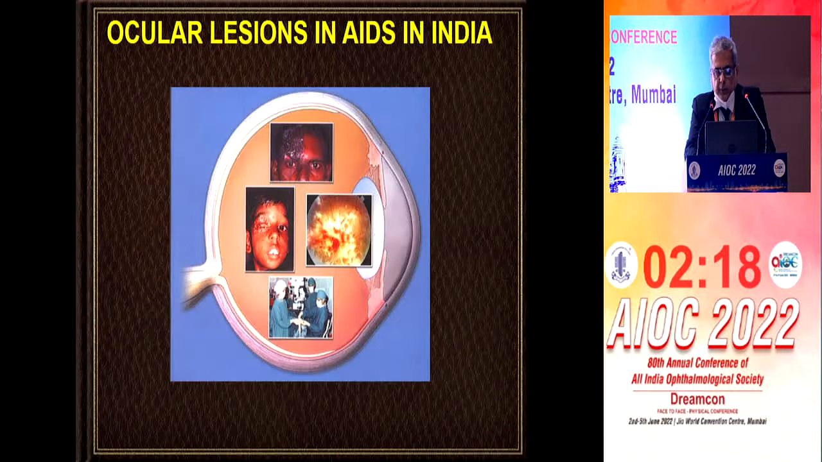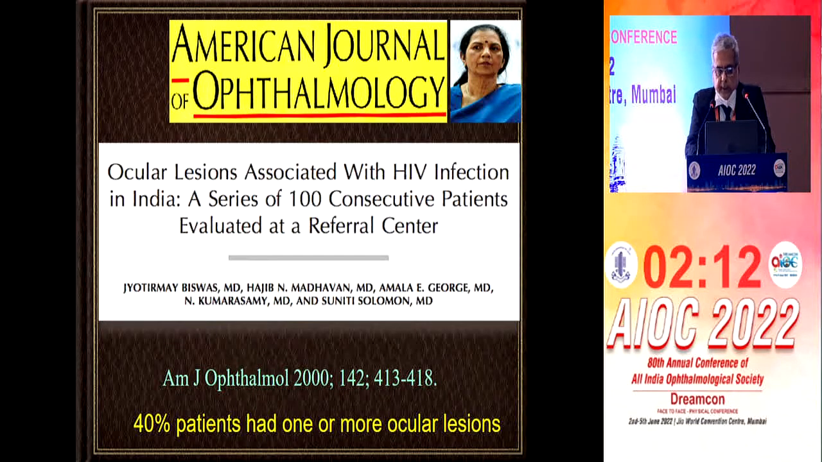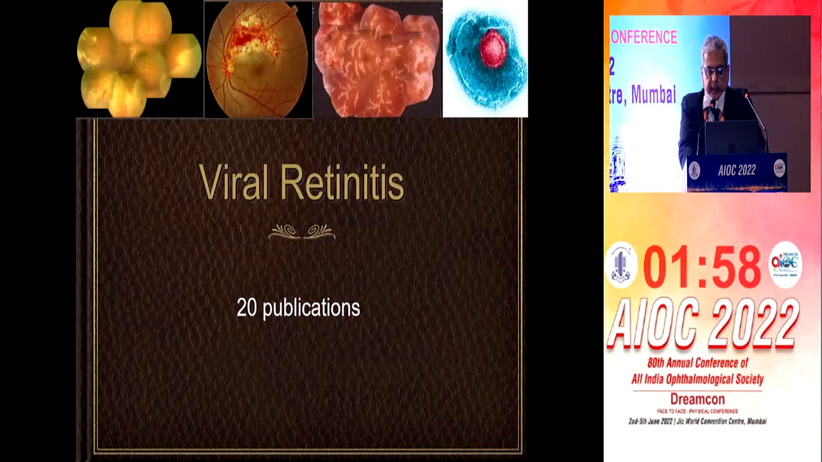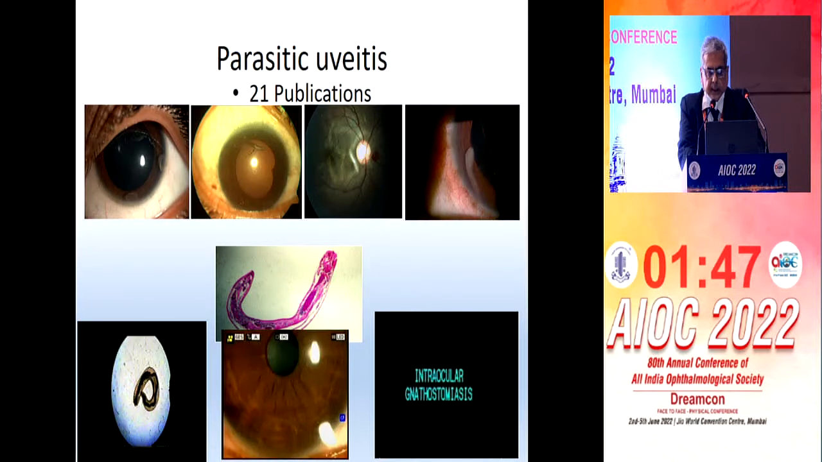In HIV, we are the pioneers in ocular lesions in AIDS in the country, and we reported the first 2 cases in India, followed by, in the American Journal of Ophthalmology, the first 100 consecutive patients, and subsequently 1,000 consecutive HIV positive patients in India. We found CMV retinitis is the commonest opportunistic infection in HIV positive patients even in the HAART era in India. Viral retinitis, we had 20 publications, and we found that in acute retinal necrosis, favorable outcome was seen only in 45.1% of cases.